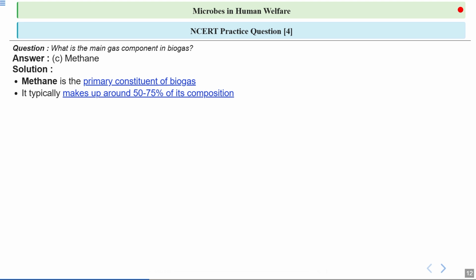Methane typically makes up around 50 to 75% of its composition. Now this range can vary depending on the materials used and the efficiency of the process. Basically, biogas is produced by anaerobic bacteria such as Methanobacterium, which is a methanogen. Methanogens produce methane. Biogas consists of methane, carbon dioxide, hydrogen, and a very small proportion of hydrogen sulfide as well.